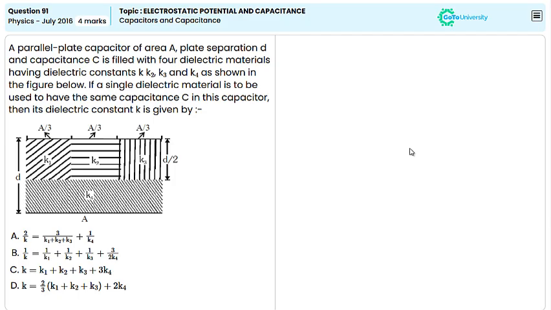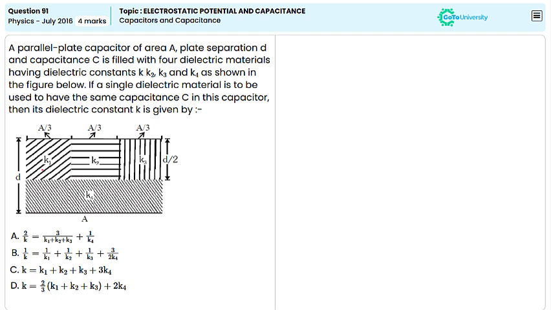A parallel plate capacitor of area A, plate separation D, and capacitance C is filled with four dielectric materials having dielectric constants K1, K2, K3, and K4 as shown in the figure. If a single dielectric material is to have the same capacitance C in this capacitor, then its dielectric constant K is given by which of the following equations?